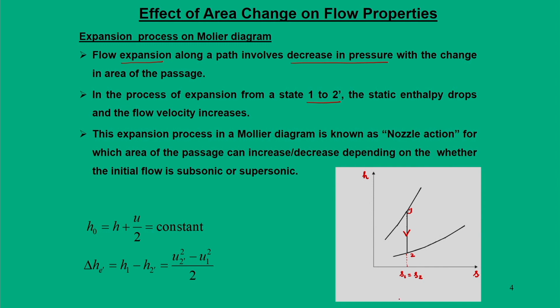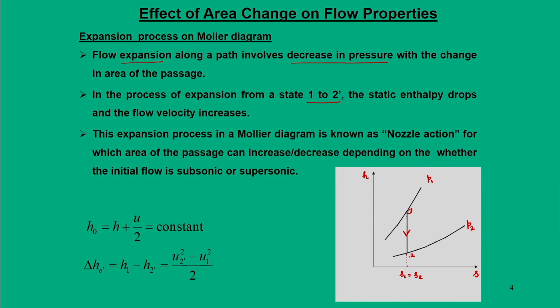These two lines represent the constant pressure lines: at point 1 the constant pressure line can be represented in this manner, and for point 2 one can draw the constant pressure line in this manner. This is how it is shown in the figure.